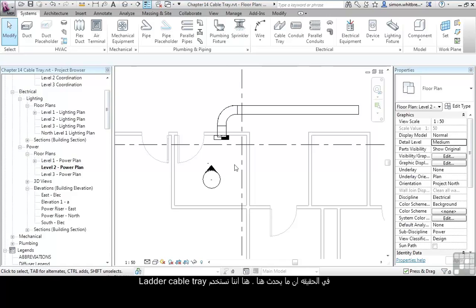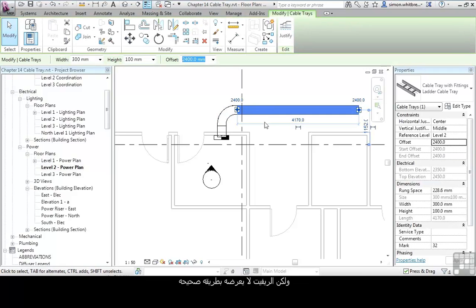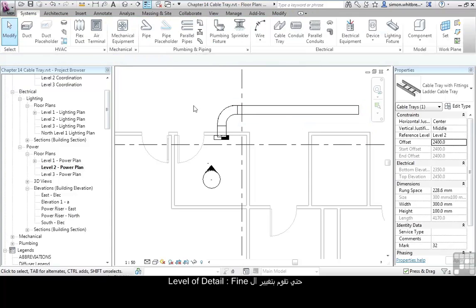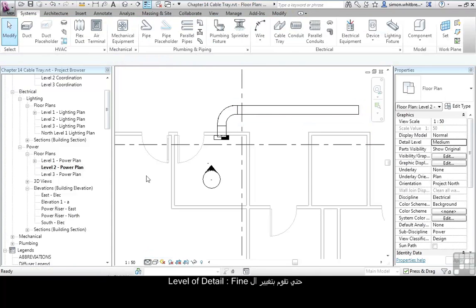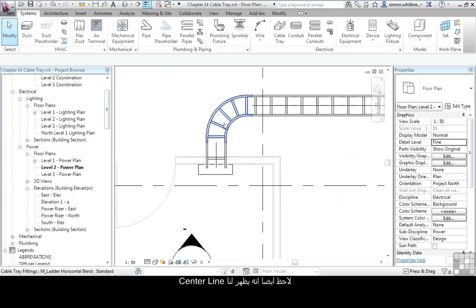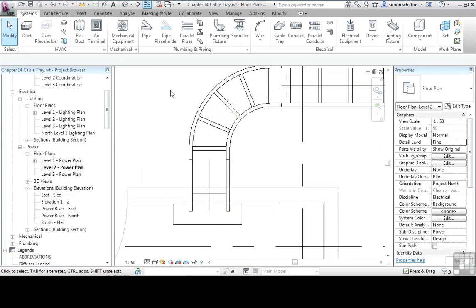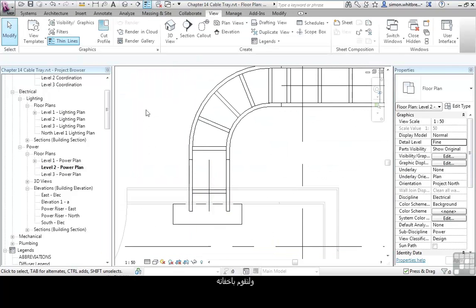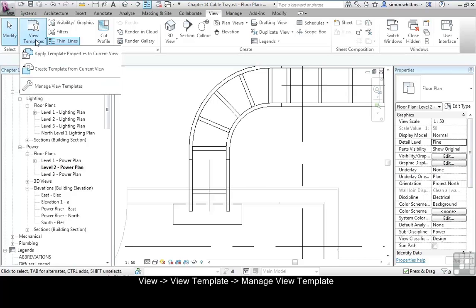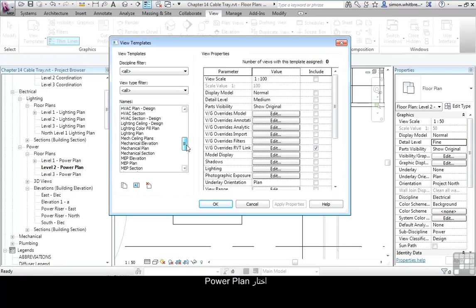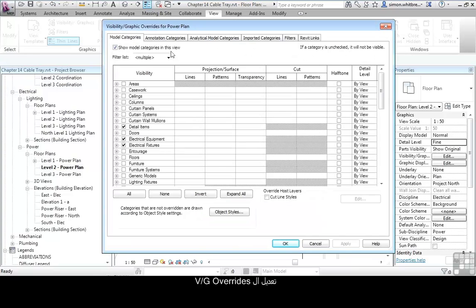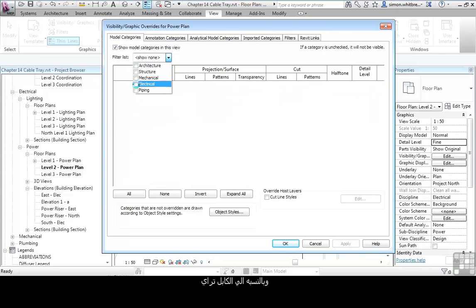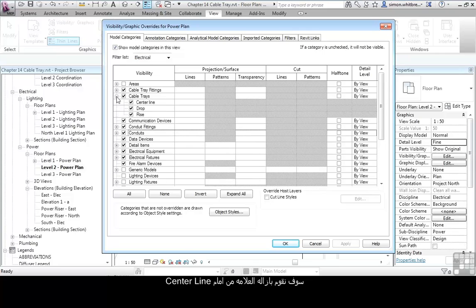In fact, what's happening here is that we are using cable ladder. But Revit doesn't show the actual ladder until you change this to fine level of detail. Notice also that we have the center line displaying. To turn the center line off, we can go to the View Templates, manage my View Template for my power plan, edit the visibility graphic overrides, and for electrical cable tray, we turn off the center line.